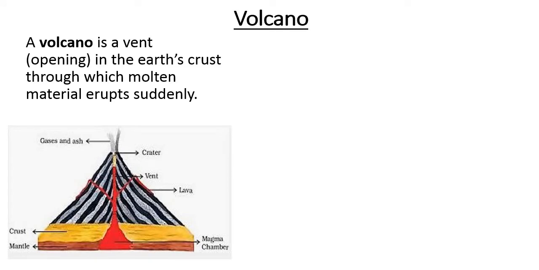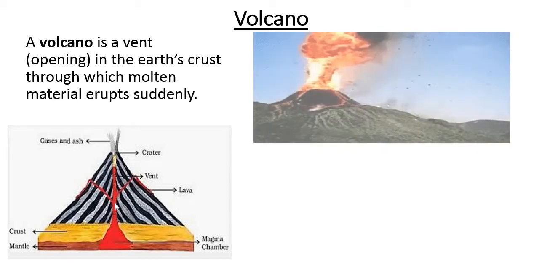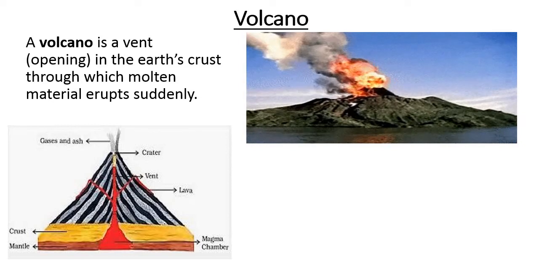A volcano is a vent or opening in the earth's crust through which molten material erupts suddenly. Here this is the crust part. Crust means the upper layer of the earth, and just below the crust, the mantle part is there, which is in the form of liquid. From here magma is coming outside onto the surface of the earth. This narrow part is called the vent in the earth's crust through which molten materials erupt, and they are erupting suddenly.